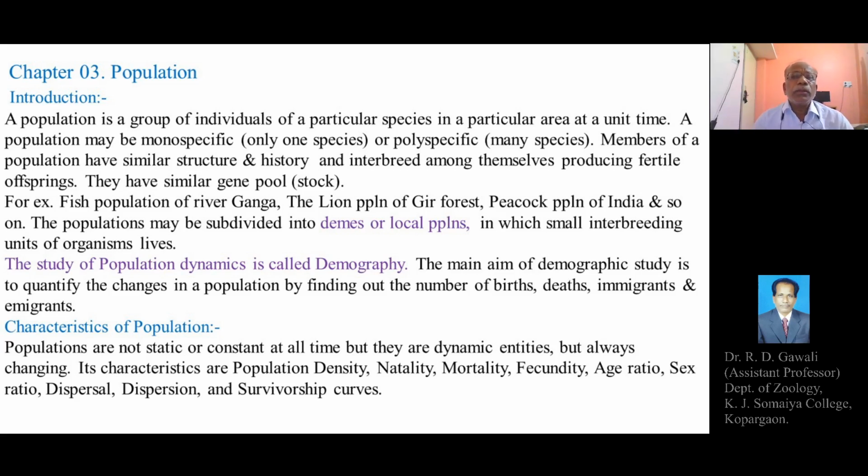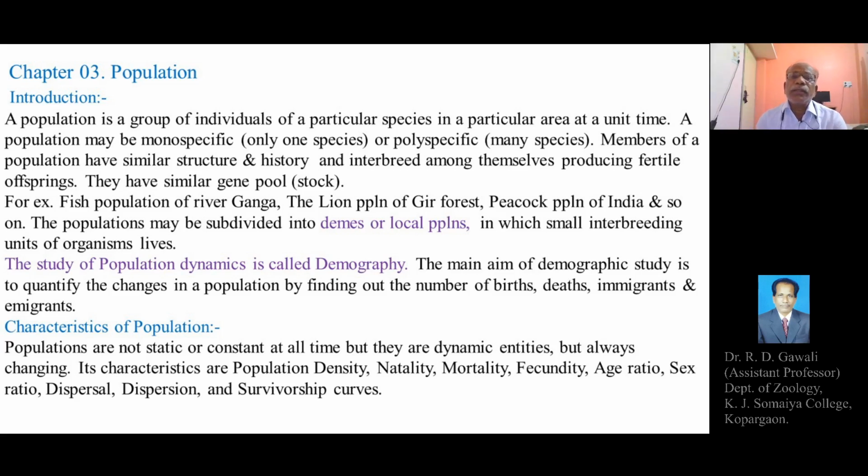So a monospecific population means the total number of organisms belonging to a particular species in a given area at a given time, and the total number of organisms belonging to different or many species is called a community, or a polyspecific population.